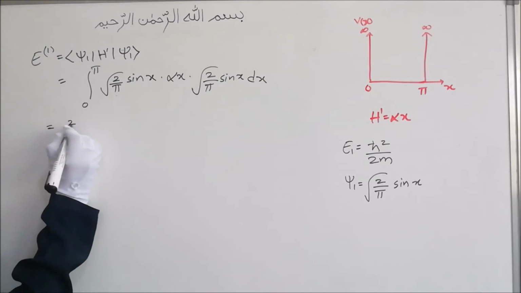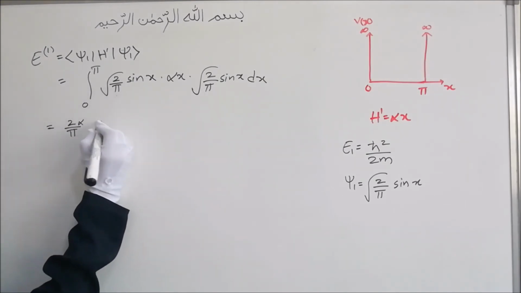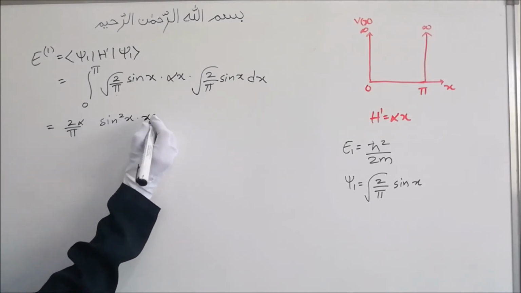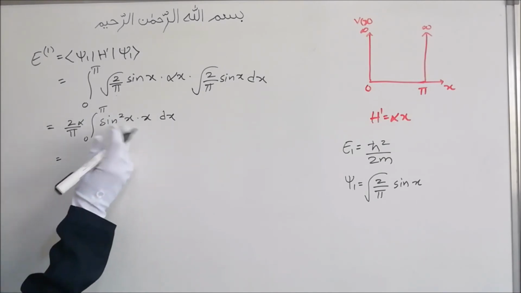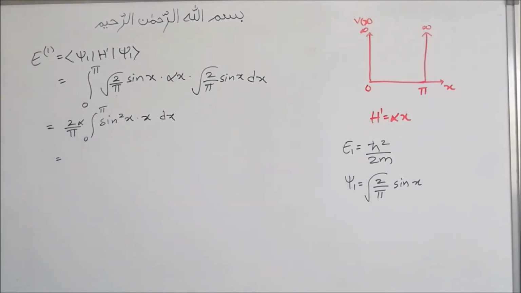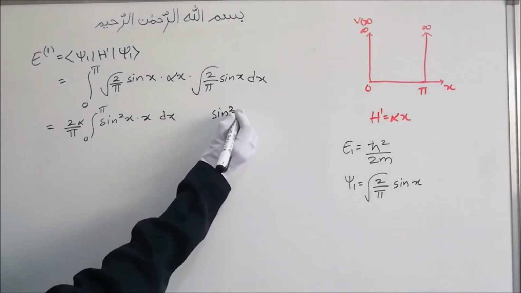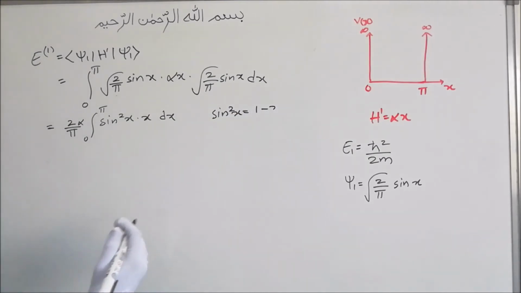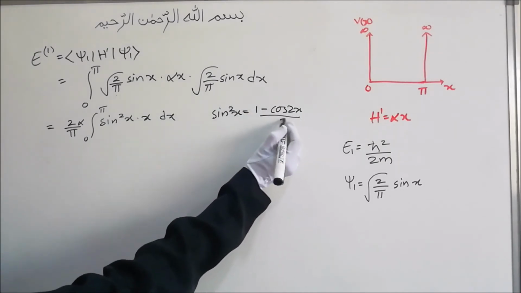This will be 2 by pi alpha, sine x into sine x will be sine squared x, into x dx from 0 to pi. We have to solve this integration, x sine squared x dx. This sine squared x can be written as 1 minus cos 2x divided by 2.